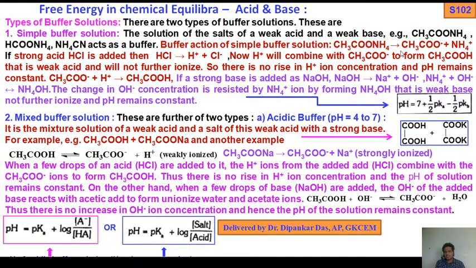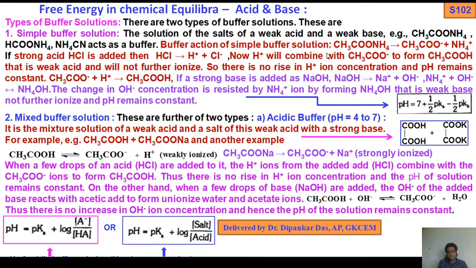Ammonium acetate dissociates into CH3COO minus plus NH4 plus. If strong acid HCl is added, how does buffer action operate? Now this electrolyte ammonium acetate dissociates into acetate ions plus ammonium ions. Now if you add HCl to this solution, what will happen? HCl dissociates into H plus plus Cl minus.